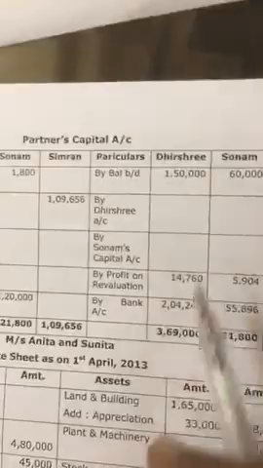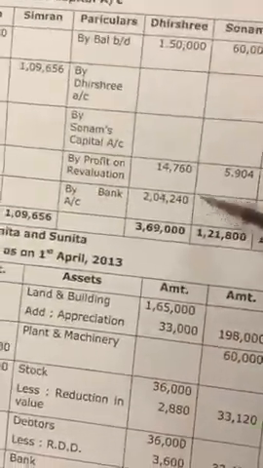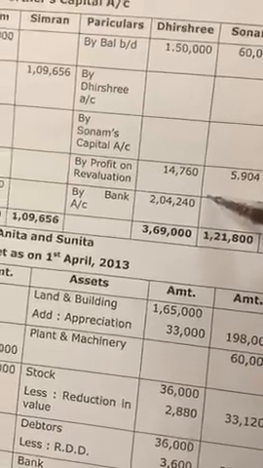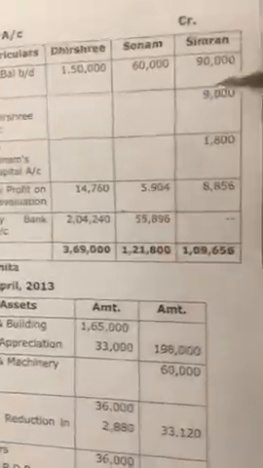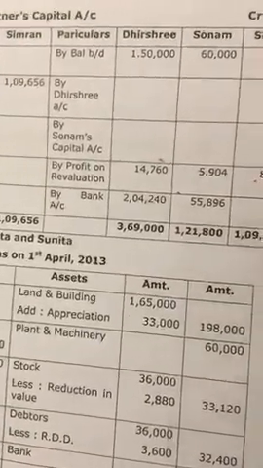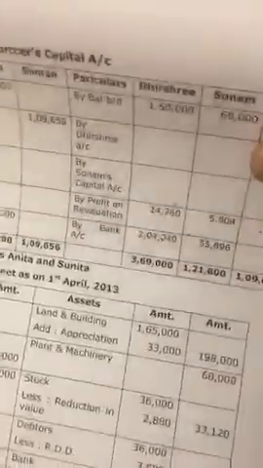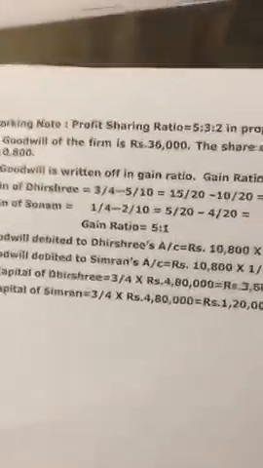Now here is the opening balance, and the profit on revaluation I just found out. Then there are no reserves. So profit is shared 1, 2, 3. Now coming to your goodwill. I have prepared a table solution for this.